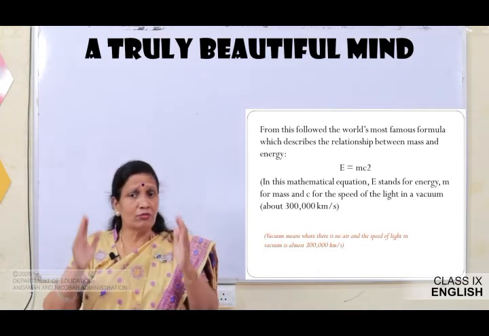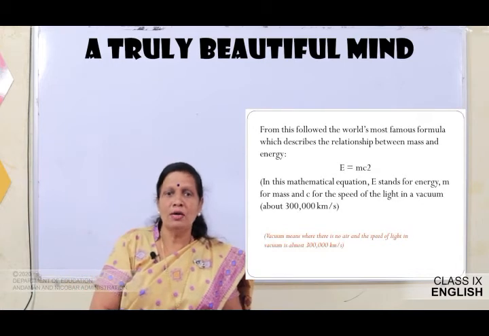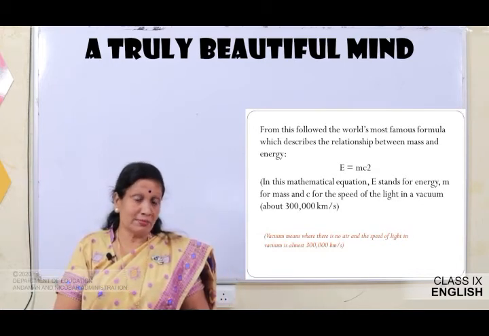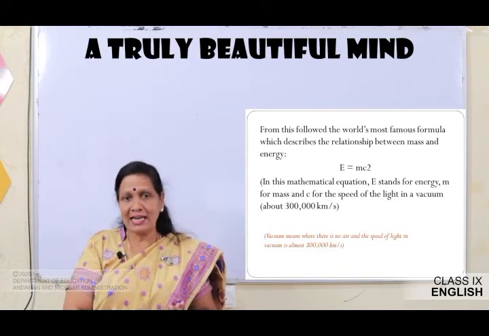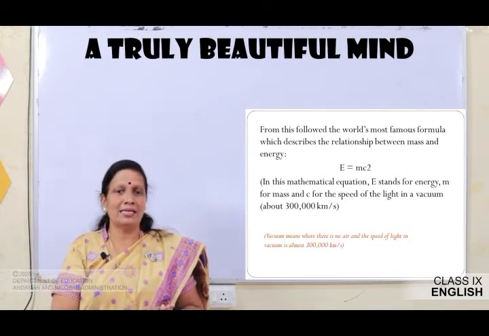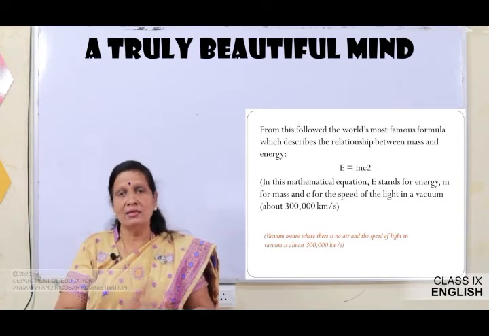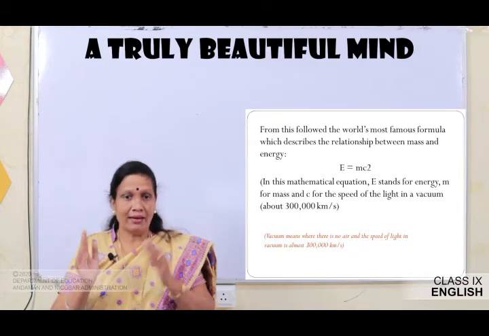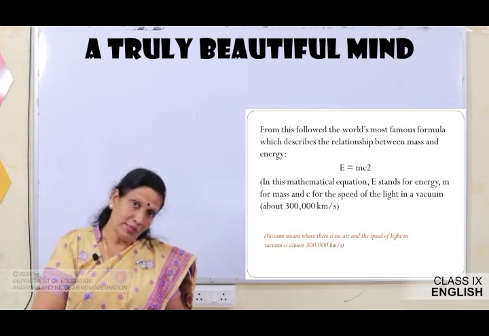From this followed the world's most famous formula which describes the relationship between mass and energy. E is equal to mc square. In this mathematical equation, E stands for energy, m for mass and c for the speed of light in a vacuum, about 300,000 kilometers per second. Here vacuum means where there is no air, and the speed of light in vacuum is almost 300,000 kilometers per second.